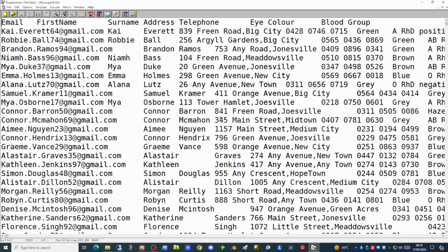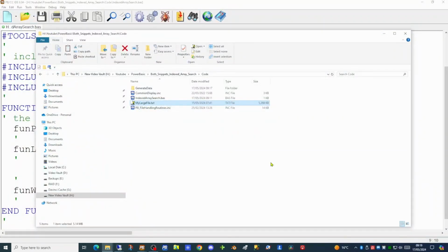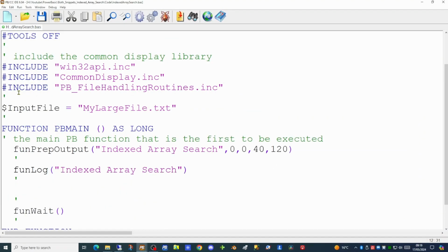We're going to consider the unique reference to our record to be the email address, which is the first column in our file. So let's now have a look at the code. We will create a constant for the name of the file we wish to load in. And we will dimension an array into which we're going to load that data. And we're going to use one of the functions in one of our libraries, the file handling routines library, to load this file into our selected array.